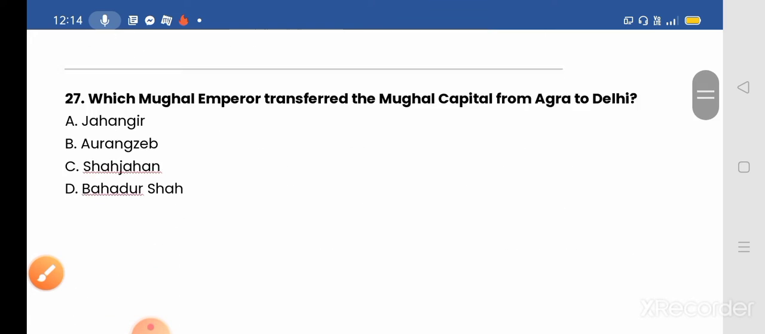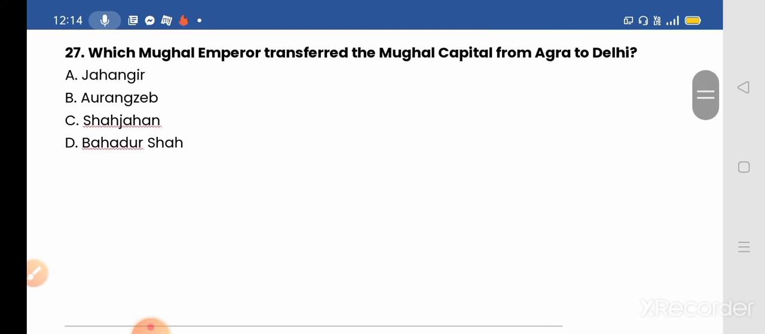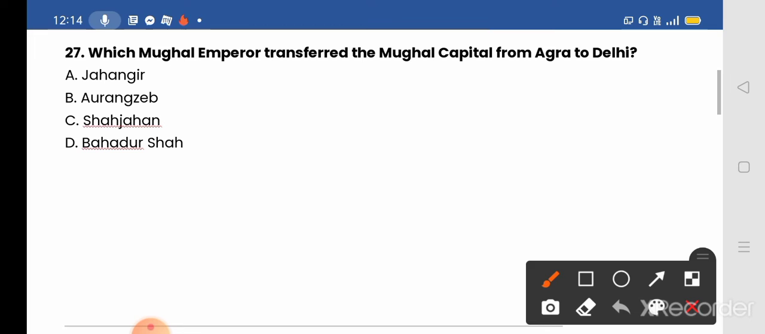Question number 27. Which Mughal emperor transferred the Mughal capital from Agra to Delhi? The options given: A, Jahangir; B, Aurangzeb; C, Shah Jahan; and D, Bahadur Shah. And the correct answer will be option number C, Shah Jahan. Who transferred the Mughal capital from Agra to Delhi first?